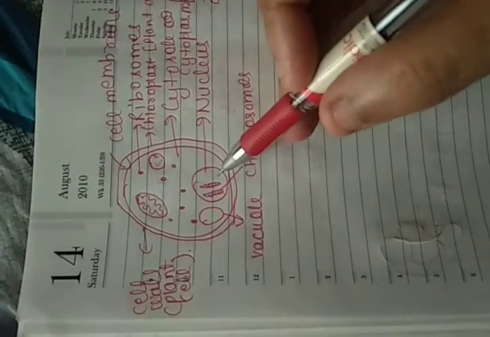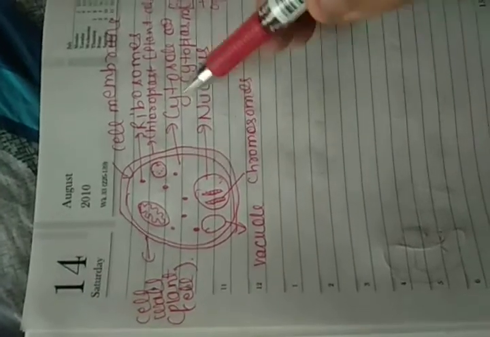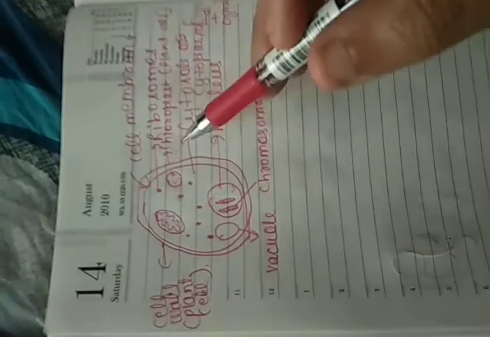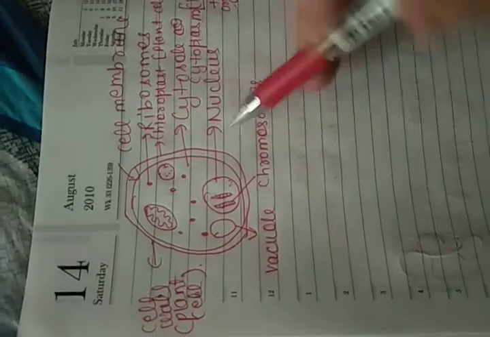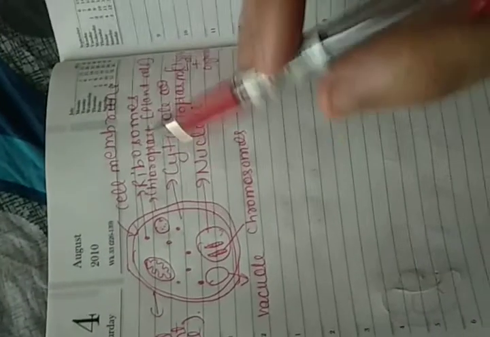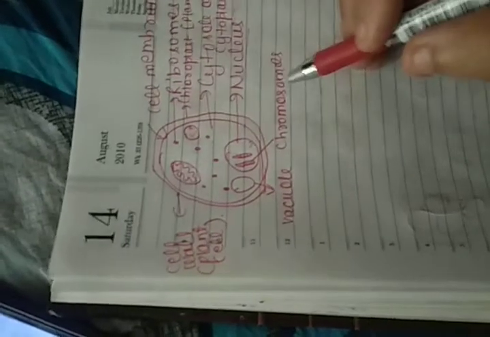Inside you have one prominent thing that is called the nucleus. Then you have the cytosol. The liquid is called cytosol, and the liquid with organelles is called cytoplasm. Okay. So these are the various cell organelles: cell membrane, ribosome, cytosol, which is a liquid. If we consider liquid plus organelles, then we call it cytoplasm. Then nucleus, cell wall, vacuole, and chromosome. The chromosome is present inside the nucleus, and this is called the vacuole.